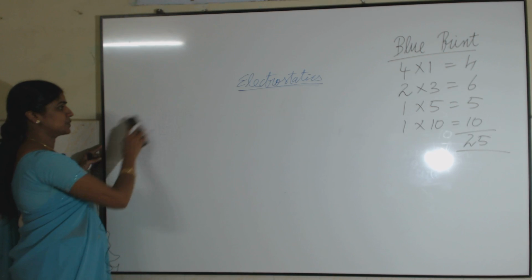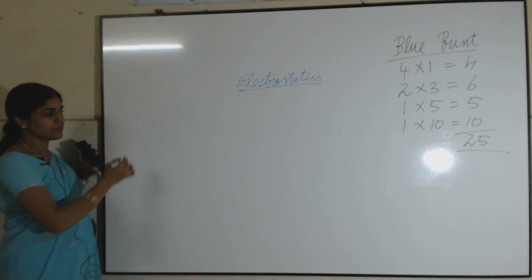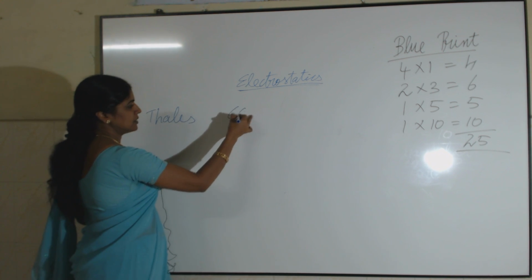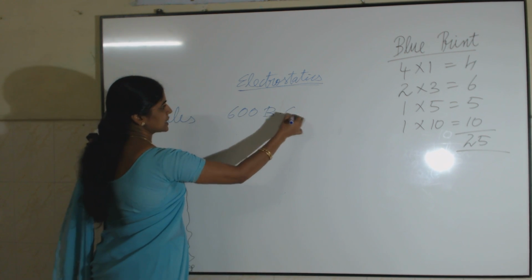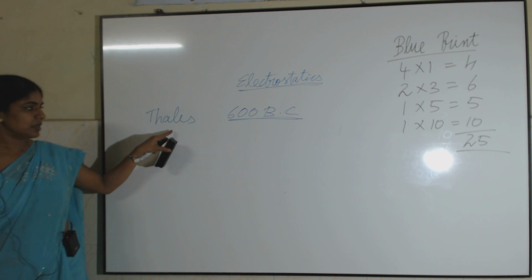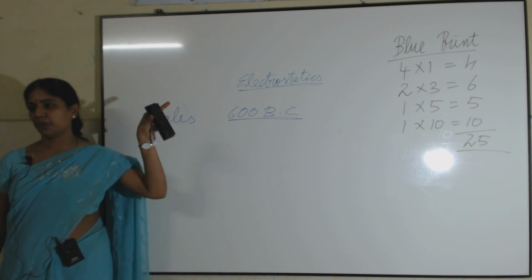This was first observed by a Greek philosopher named Thales in 600 BC. Thales, a Greek philosopher, was the first person to observe this property.